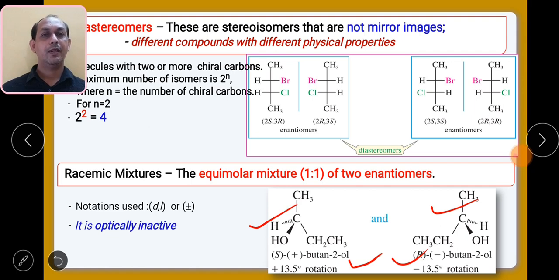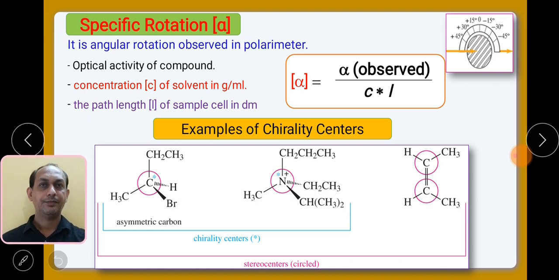So the overall optical rotation for 2-butanol will be 0 because the rotation made by this isomer will be cancelled by the other isomer. Plus 13.5 minus 13.5, so overall it will be 0. So remember this in case of the racemic mixture.